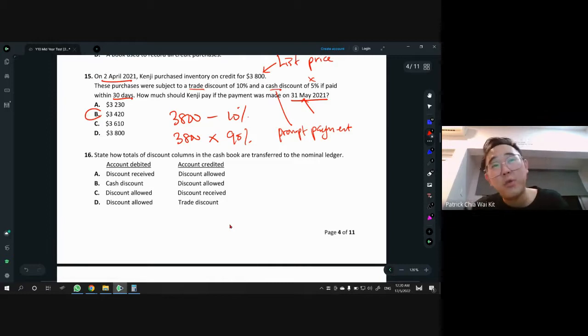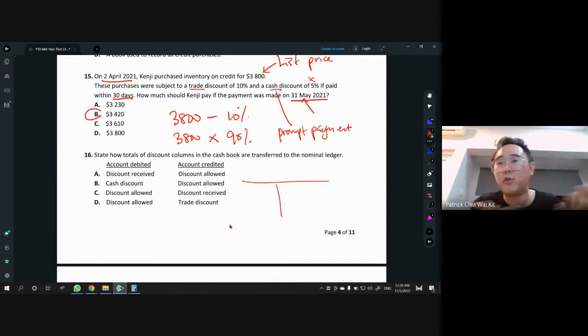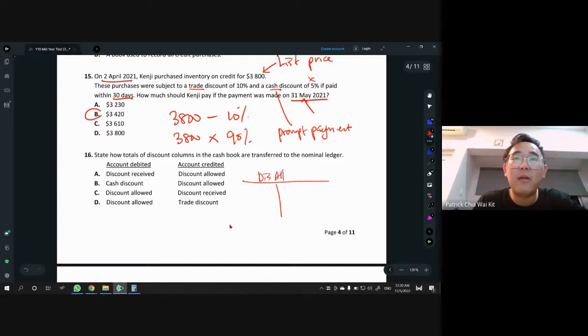Show how the totals of the discount column in the cash book are transferred to the nominal ledger. So what they're asking here is technically, what does it look like after you do your cash book, where there is a total of your discount allowed and discount received. How is it shown in the T account for discount allowed and also the discount received T account? That's what the question is actually asking.